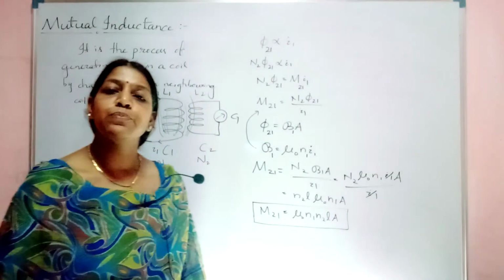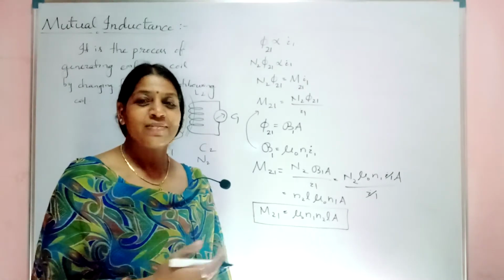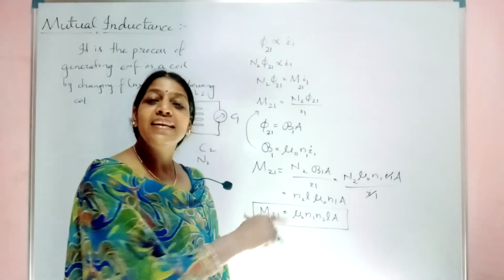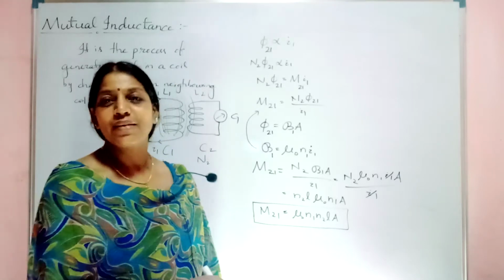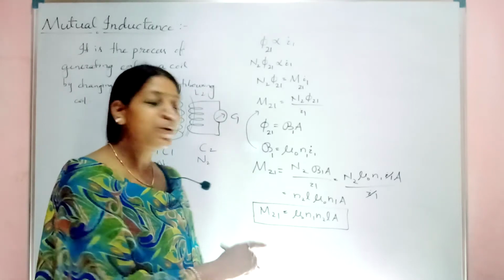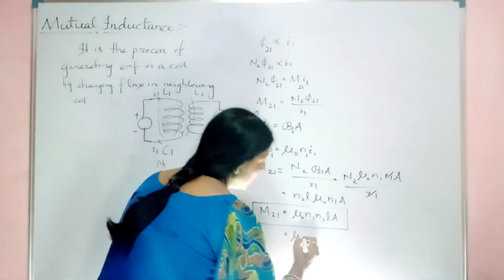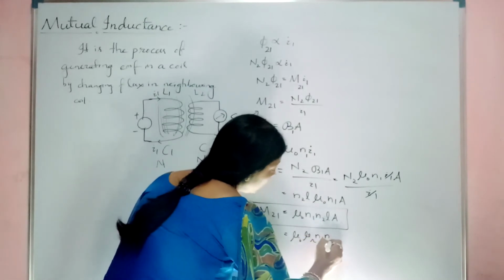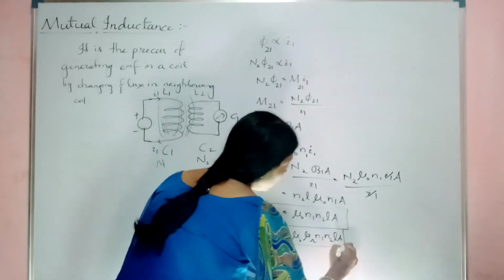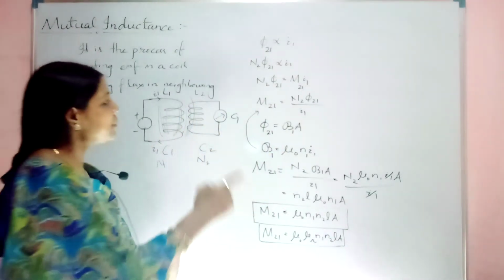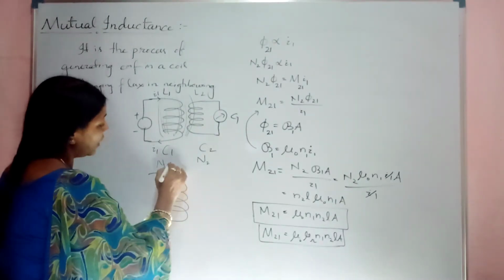Now, just as there is permittivity in the case of electrostatics, there is permeability because it's a magnetic field. So hence here we should consider the relative permeability of the medium. If you consider the relative permeability of the medium, then you need to add the factor mu r. So what will I write now? This is the permeability of free space. So mu naught mu r N1 N2 L A. This is nothing but your M21. Clear?